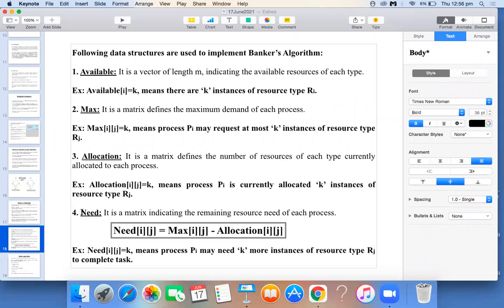This is the formula: Need of i j is equal to Max of i j minus Allocation of i j. Maximum resources minus allocated resources will give you the actual information of how many resources are actually needed by the process. So we use this formula while solving problems on the Banker's concept.